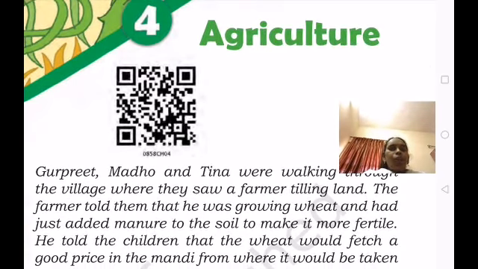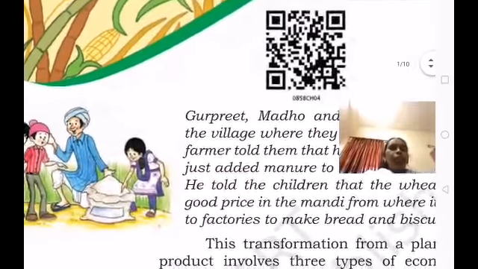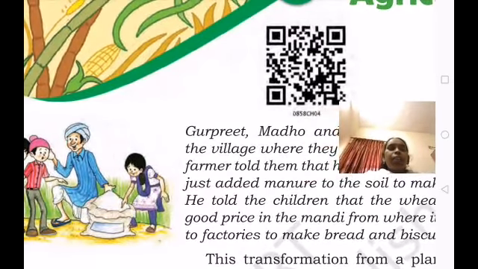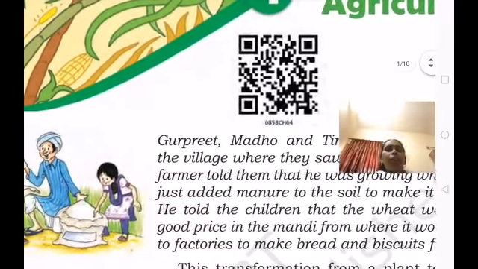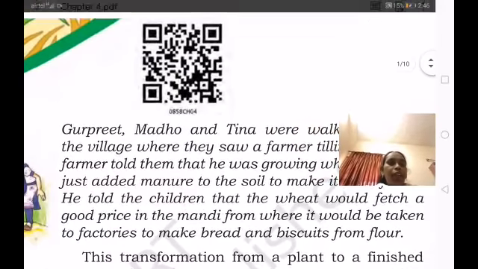The farmer told them that he was growing wheat and had just added manure to the soil to make it more fertile. If you see in the picture, the farmer and the children, the children are asking why you are digging the land, why you are tilling the land. He was telling them, I am giving manure to the soil to make it more fertile.